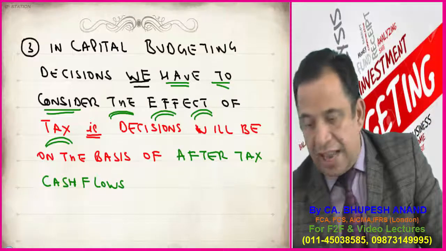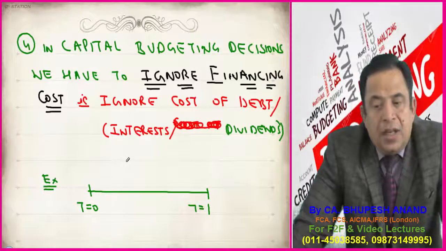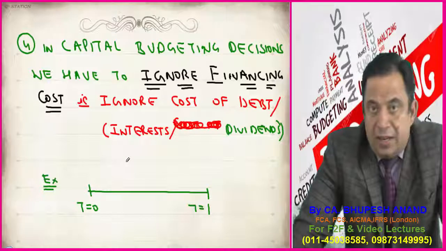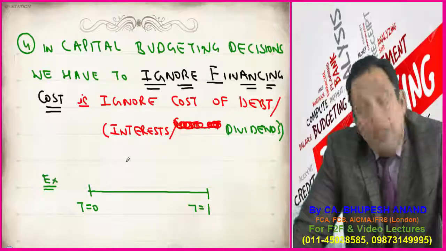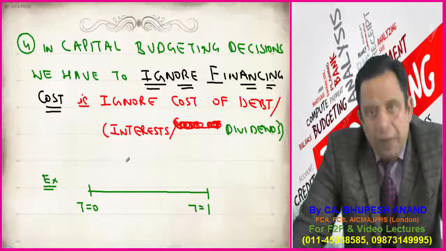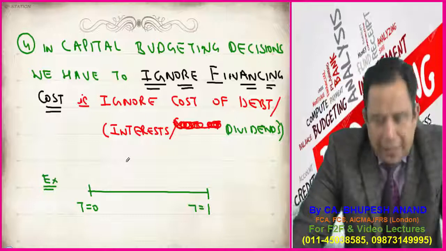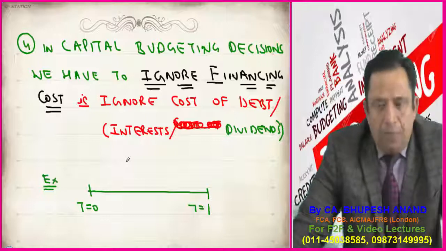Point number 4. In capital budgeting decisions, we have to ignore financing costs. We will not consider financing costs. I have already told you that it will give a double effect. So we will not consider the cost. So please write down principle number 4.